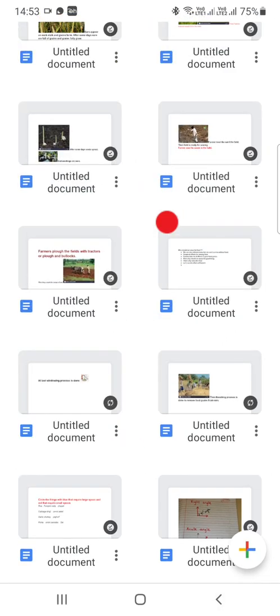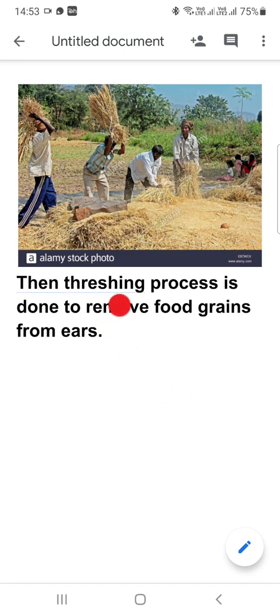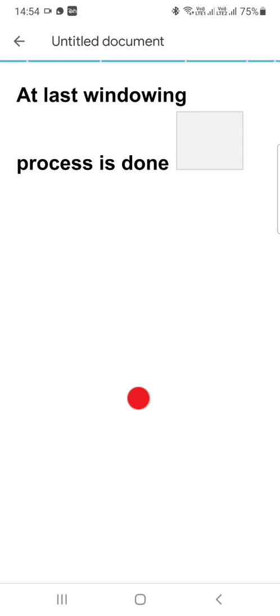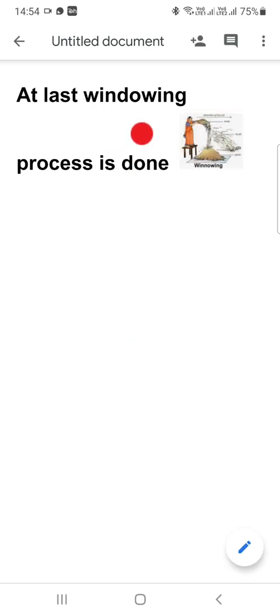After harvesting, the threshing process is done to remove food grains from ears. So here they cut that, and after cutting they tie it. They are making the bundles of food crops, and then they are doing the threshing process, and with the help of the threshing process the food grains are removed from the ears. And at last the winnowing process is done.